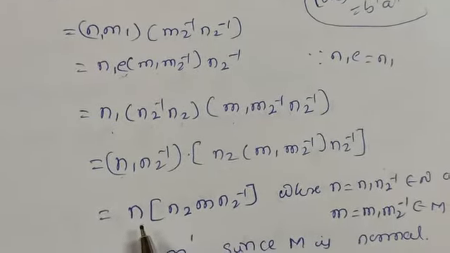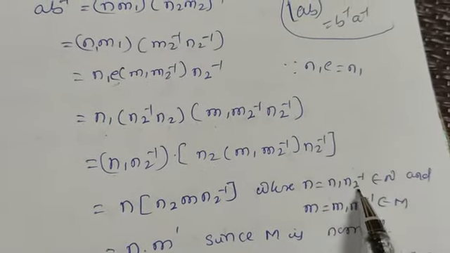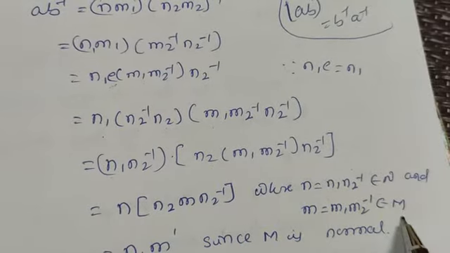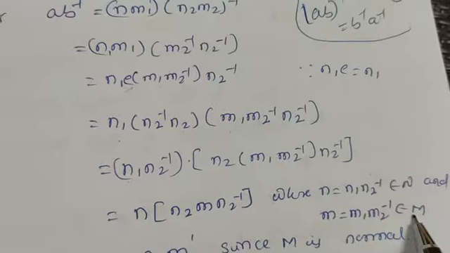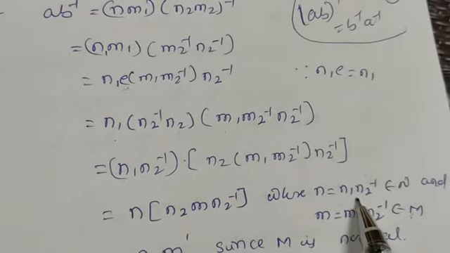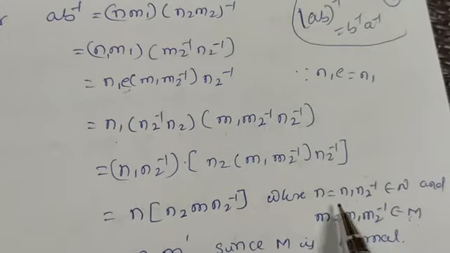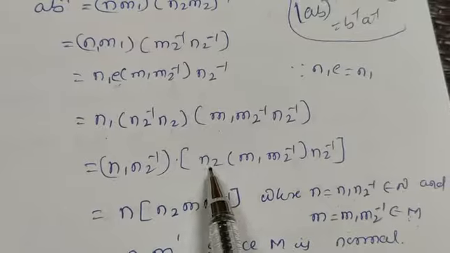So this is equal to n, because here we know n is equal to n1 n2 inverse which belongs to N, and m is m1 m2 inverse which belongs to M, because they are normal subgroups. Normal subgroups, they are groups also, subgroups also. So therefore it implies it is like this. Let us take this one as n1 n2 inverse as n and m1 m2 inverse as m. This is n and this is n2 as it is.